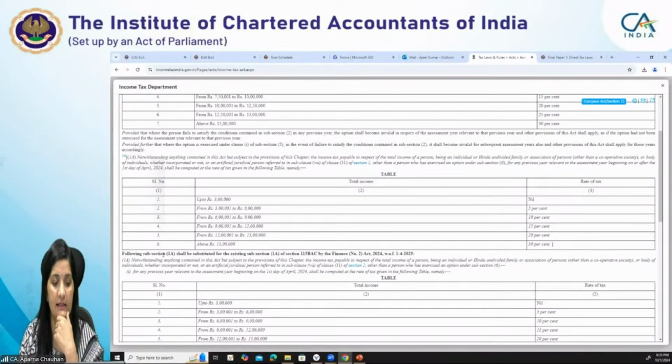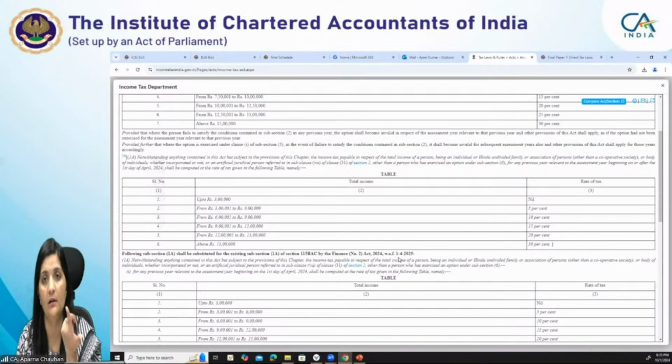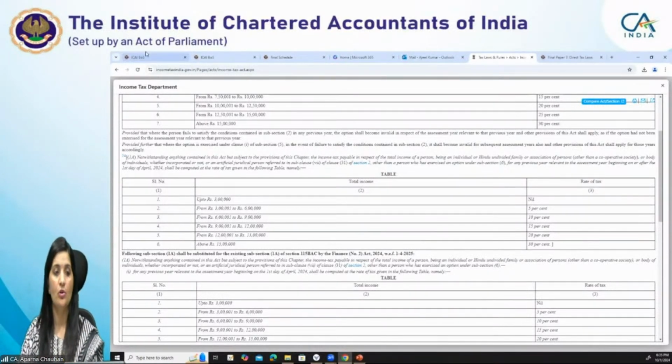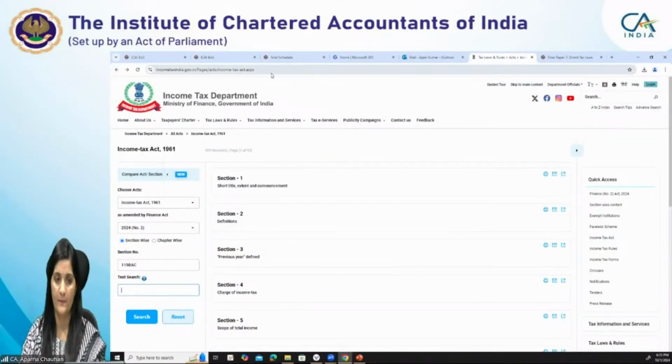Here it's clearly written that the following sub-section 1A shall be substituted for the existing sub-section 1A by the Finance (No. 2) Act 2024. And this is relevant from 1/4/2025, right? That is, assessment year 25-26, right? So anything which you want to ask, this is about your institute website, right?